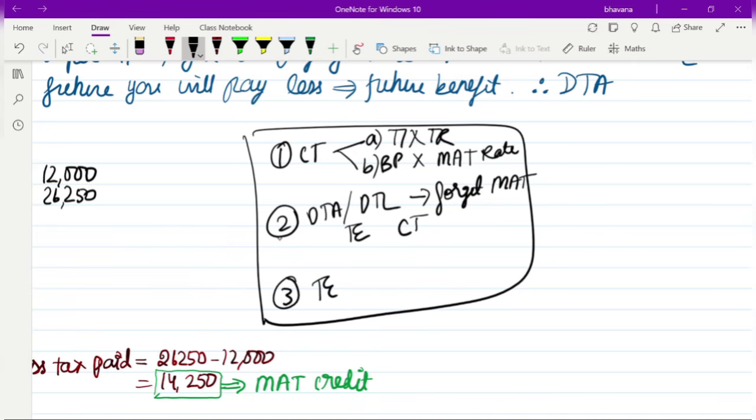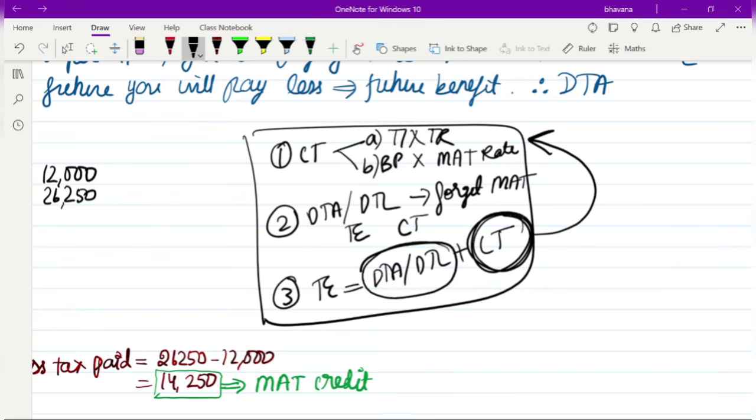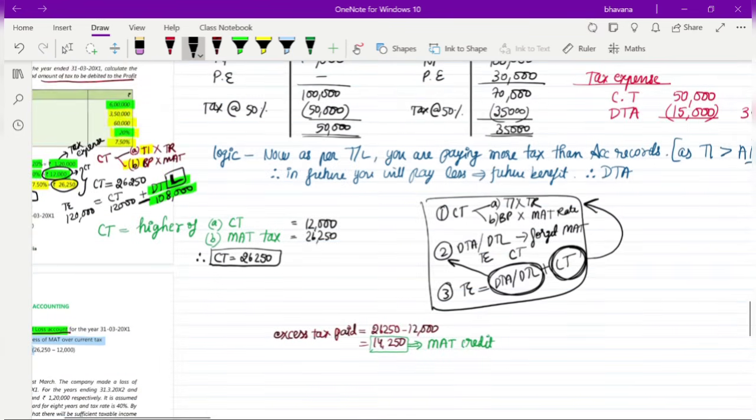You have to do tax expense equal to the DTA or DTL plus current tax. But the current tax that you write here will be from the first step, and the DTA or DTL that you write here will be from the second step. So this is the only difference. Okay, so this is how you find out your tax expense.